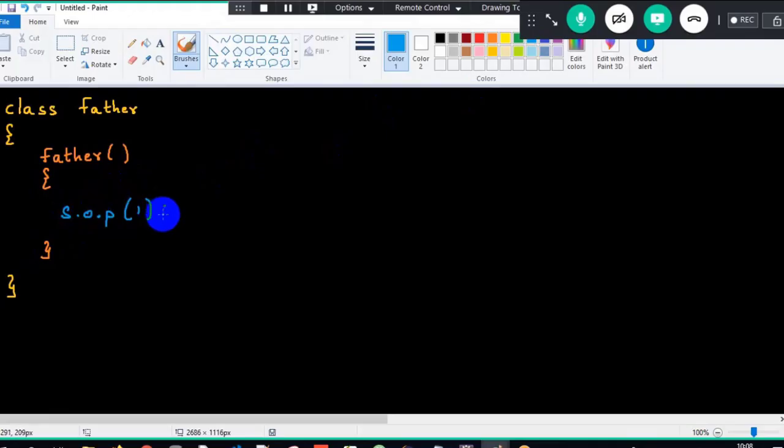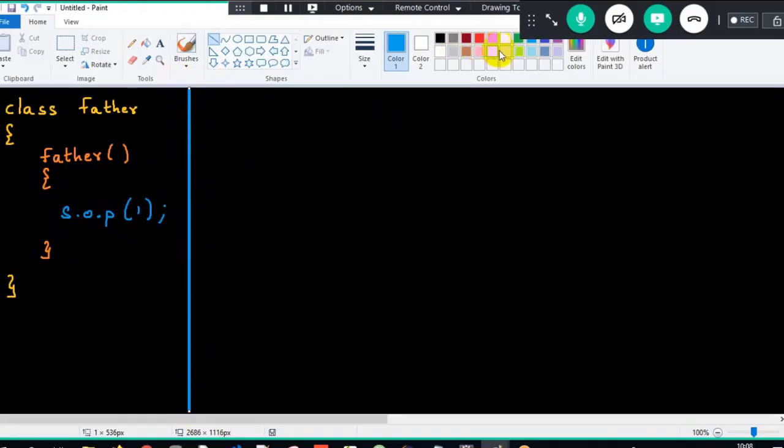Here I will have the first class, and imagine the class name is Father. Open curly braces and close curly braces. Then over here, I'll have one constructor. Class name and constructor name should always be the same. Open parenthesis, close, open curly braces, close. Then here I will write one line of implementation as SOP, printing 1. That's it, I'm done with one set of the program.